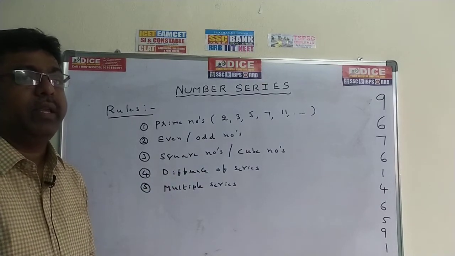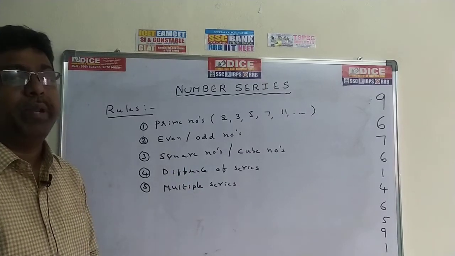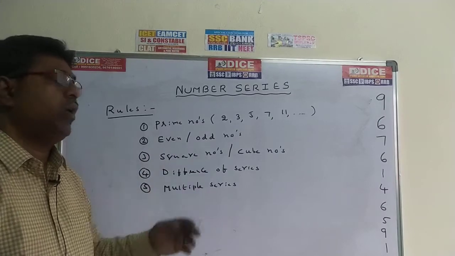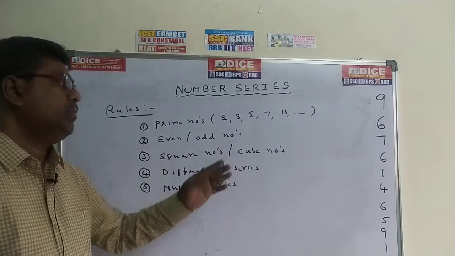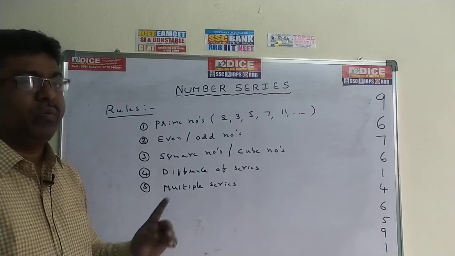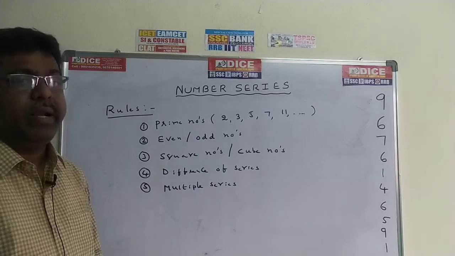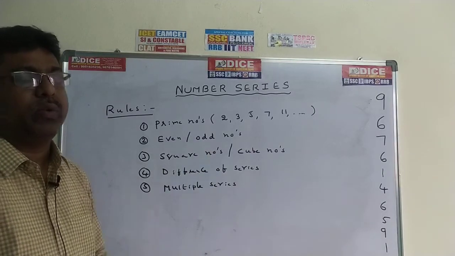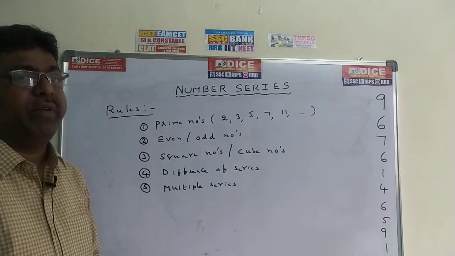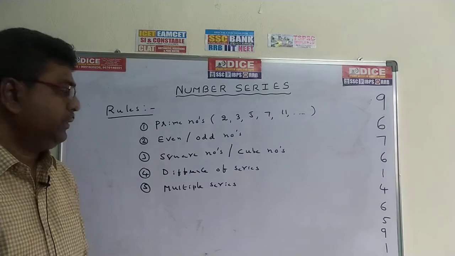So compulsorily we have to go for square numbers. We have to write down a minimum of 30 numbers, 30 to 40. It is better to go for 50 also. Cube numbers, minimum 10 or 15 is enough. So first of all, you have to practice at home the square numbers and cube numbers. If you have any doubt, I will give you a small table here after completing this. Because the numbers are very important. Without knowing the square numbers and cube numbers, we can't do number series.